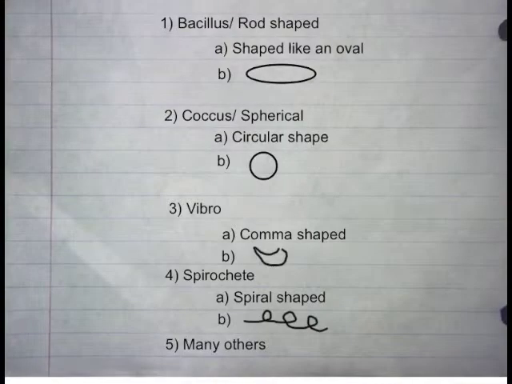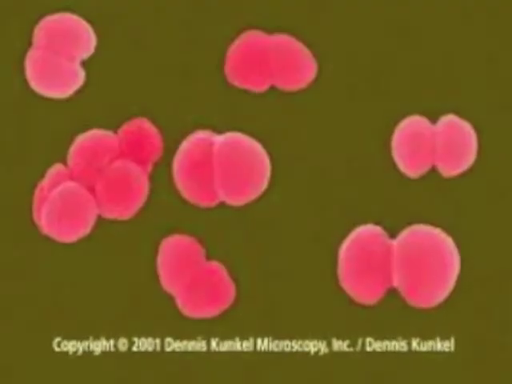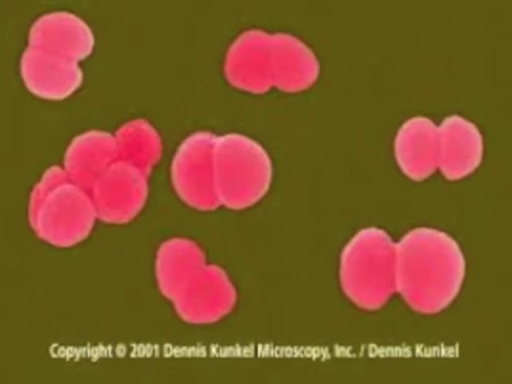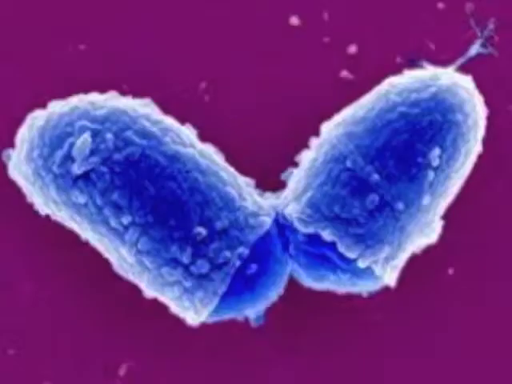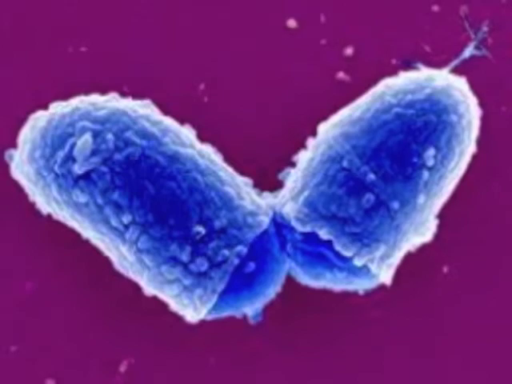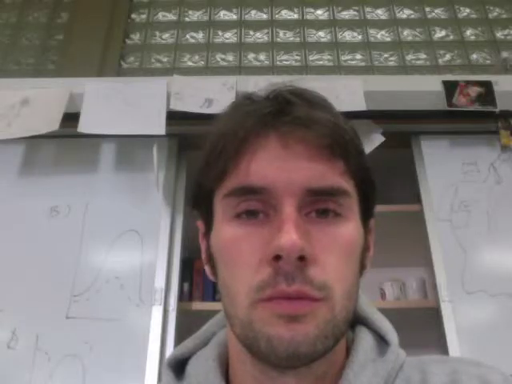There are many other unique and individual shapes, from gonorrhea, which has a diplo form, to the club-shaped Corynebacterium that can cause hemorrhagic vomiting. There are many other types as well.